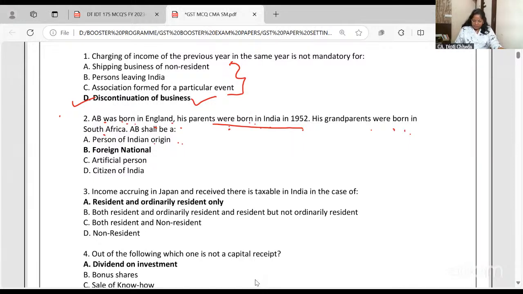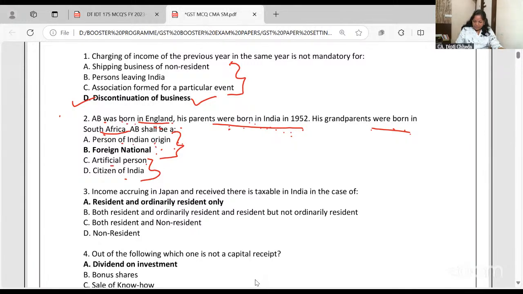Though he himself was born in England and his grandparents are from South Africa, he is a person of Indian origin, a foreign national; artificial or citizenship doesn't matter here. The confusion is in this too. He is said to be of Indian origin if he or any of his parents were born in undivided India and he himself is also from India.